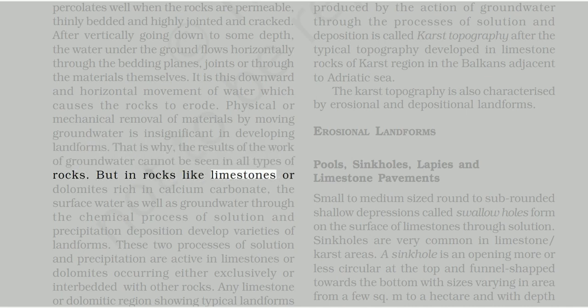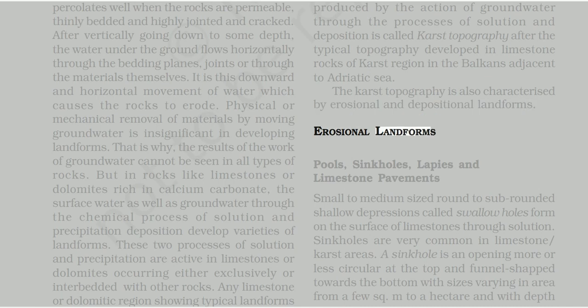But in rocks like limestones or dolomites rich in calcium carbonate, the surface water as well as groundwater, through the chemical process of solution and precipitation deposition, develop varieties of landforms. These two processes of solution and precipitation are active in limestones or dolomites occurring either exclusively or interbedded with other rocks. Any limestone or dolomitic region showing typical landforms produced by the action of groundwater through the processes of solution and deposition is called karst topography, after the typical topography developed in limestone rocks of the karst region in the Balkans adjacent to the Adriatic Sea. The karst topography is also characterized by erosional and depositional landforms.